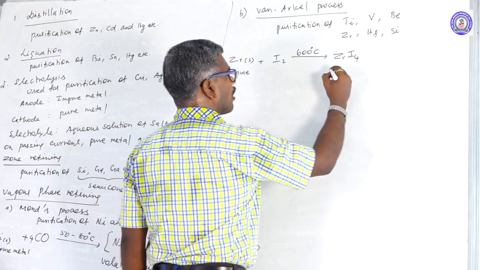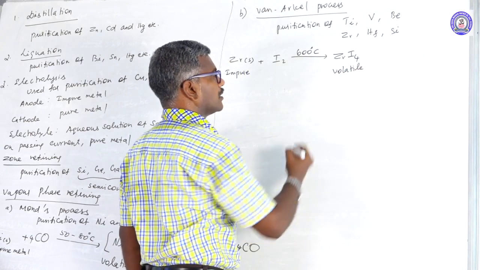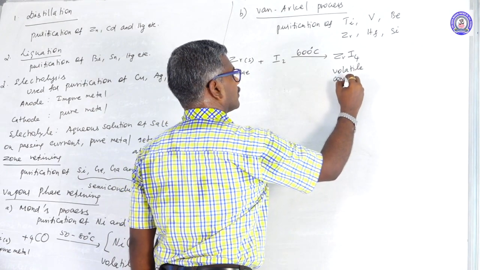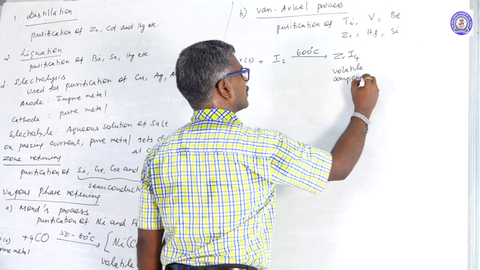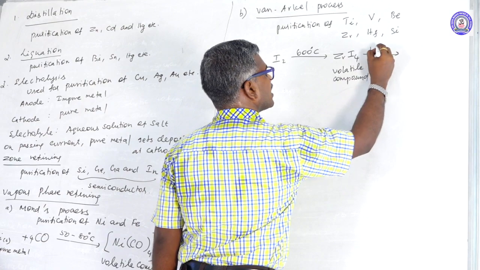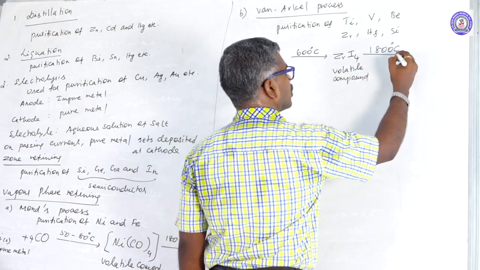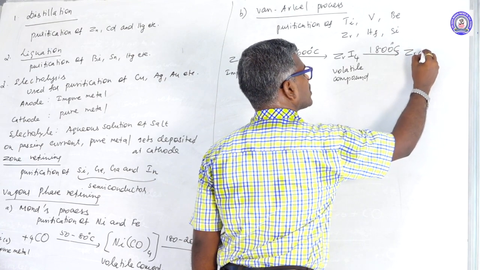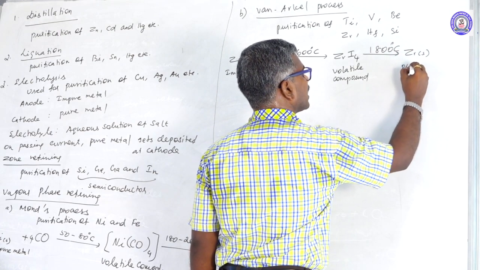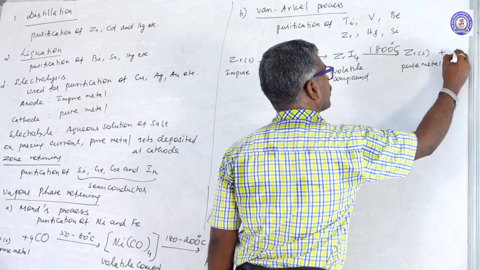This is a volatile compound. This volatile compound decomposes at 1800 degrees Celsius to form zirconium solid pure metal plus iodine.